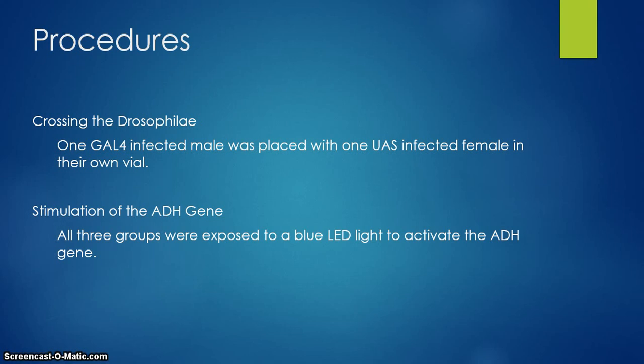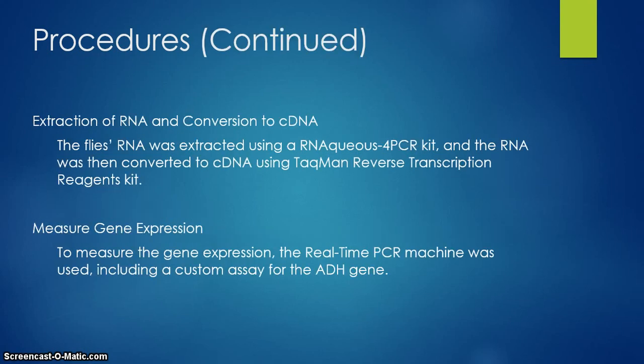After this was done, we exposed all 3 groups to the blue LED light. This is to activate the ADH gene in the GAL4 UAS system group, and while we did it to that group, we had to do it to the other groups just to keep continuity. We then waited 3 hours after we exposed them to the blue light. After the 3 hours, we extracted the RNA and converted it to cDNA.